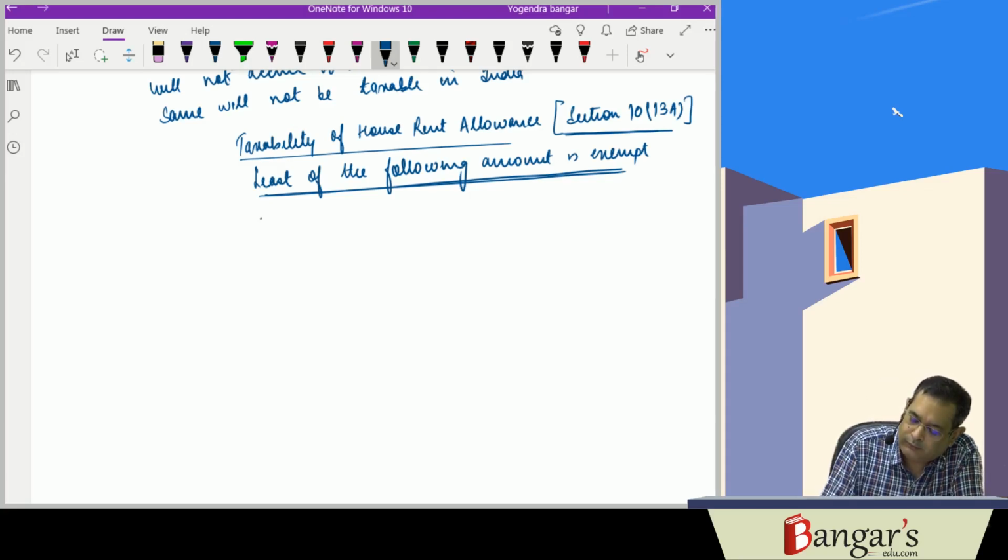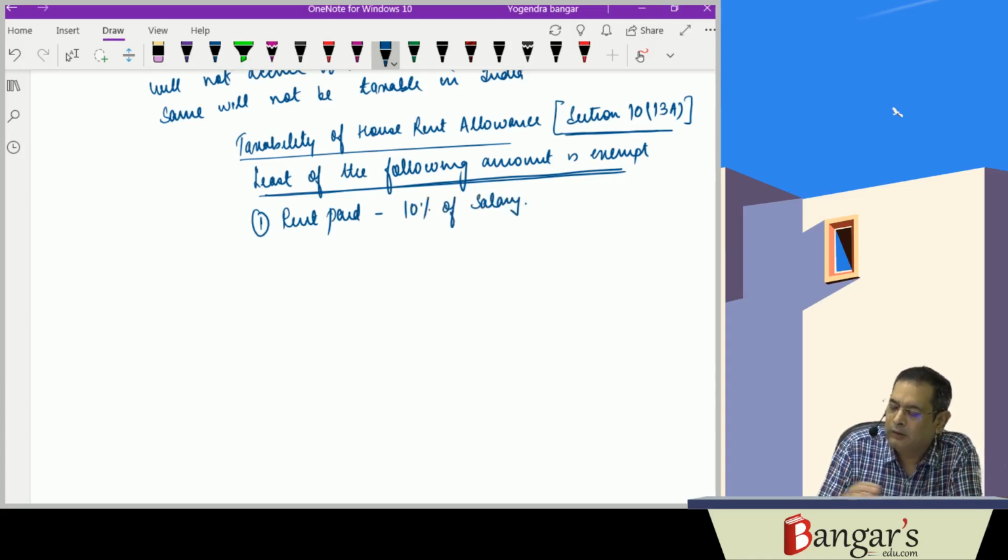Number one is rent paid minus 10% of salary. Number two is 40% of salary, or 50% of salary. Where is it 50% of salary?